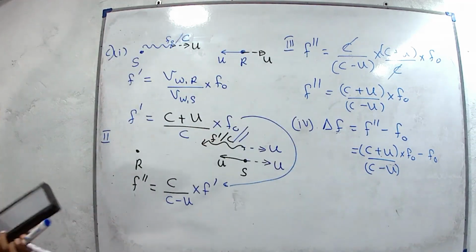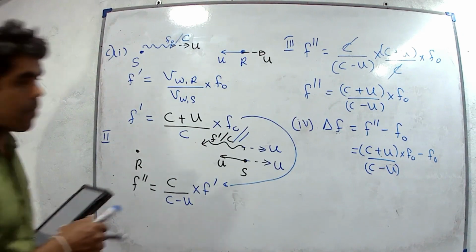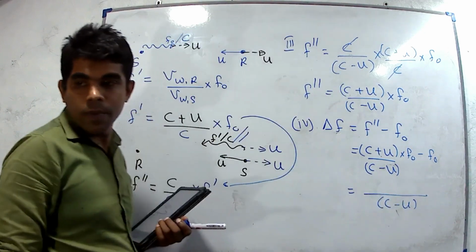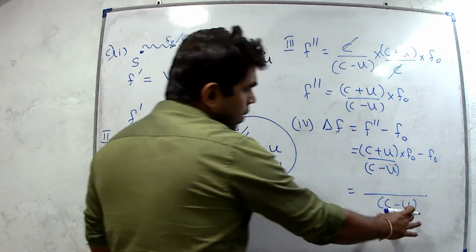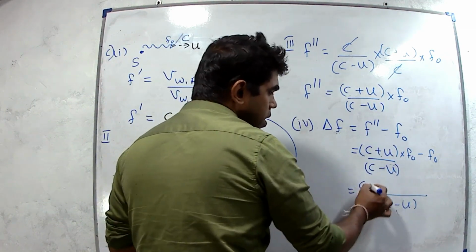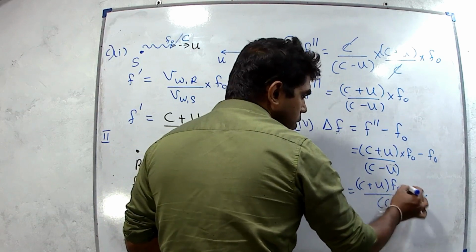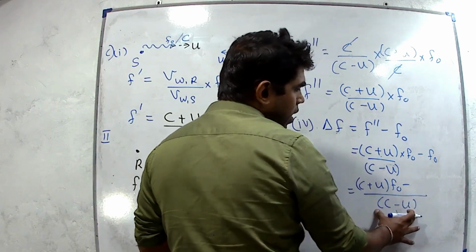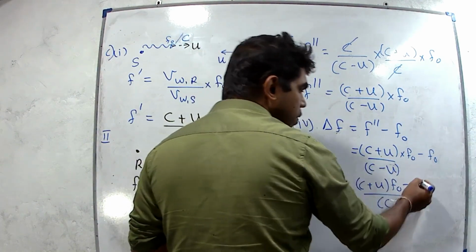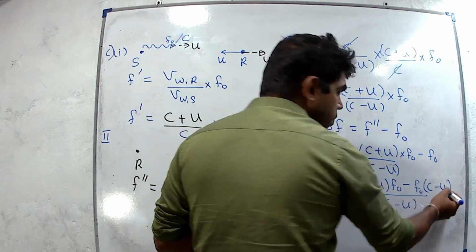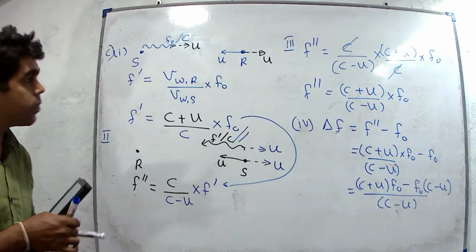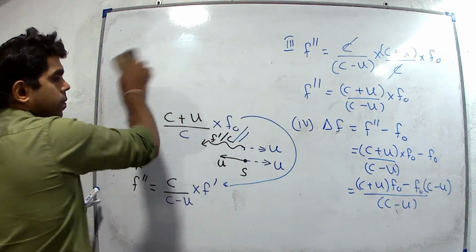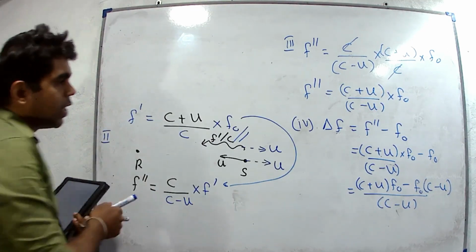Now we have to simplify it. The common denominator is c minus u. The first term is c minus u divided by c minus u, times c plus u, times f naught, minus the second term, with denominator 1, f naught times c minus u. Now we can remove the brackets in the numerator.